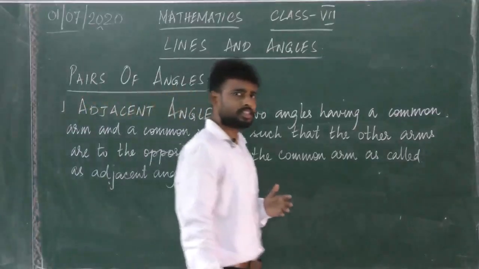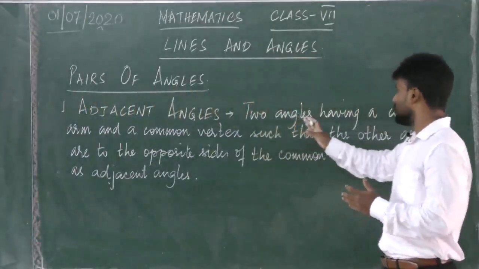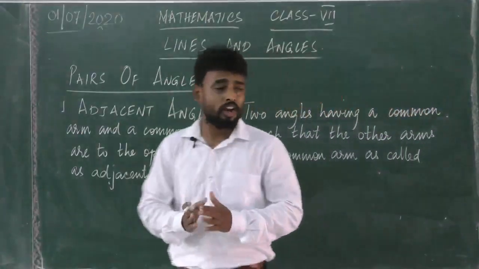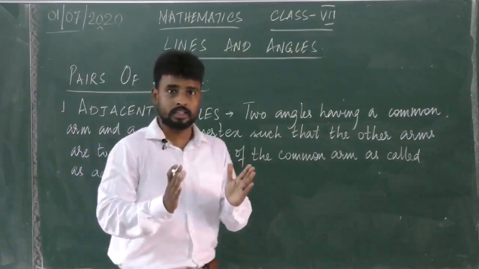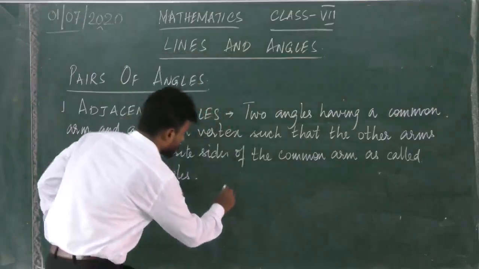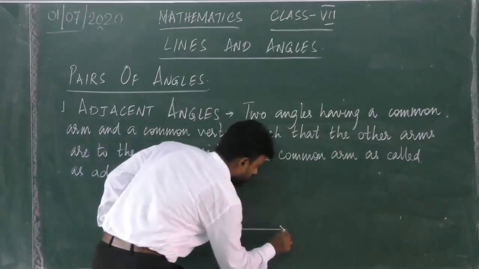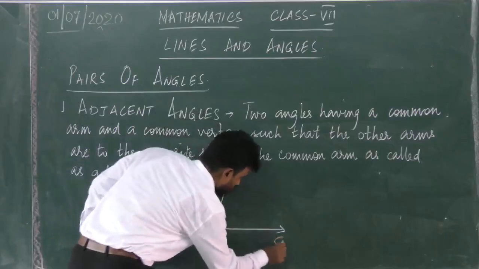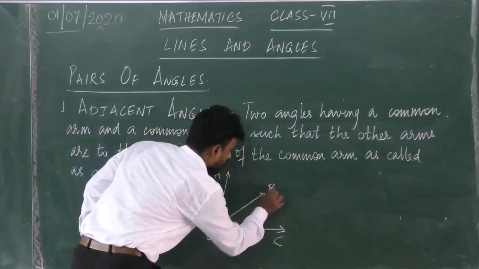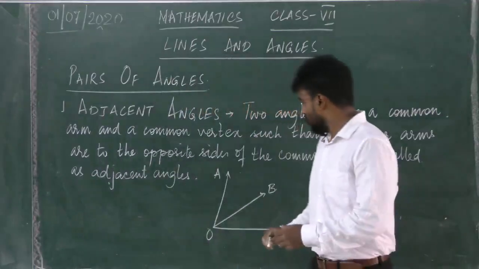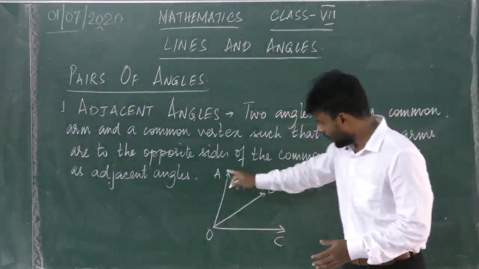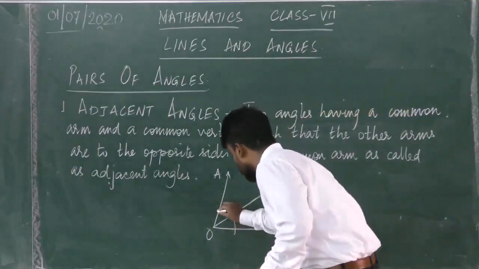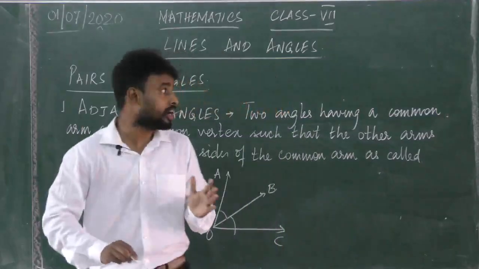Now let us understand this statement. What I have written is two angles having a common arm and a common vertex. Now let me draw adjacent angles, and then I will explain you. Here we have two angles, angle AOB and angle COB. These two angles are adjacent. Now let us understand why.